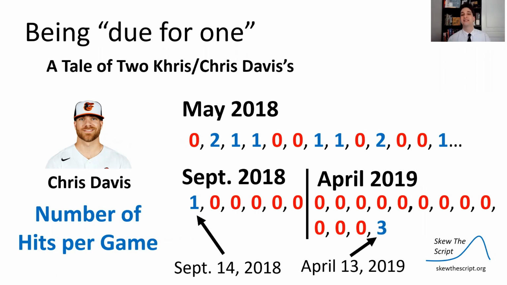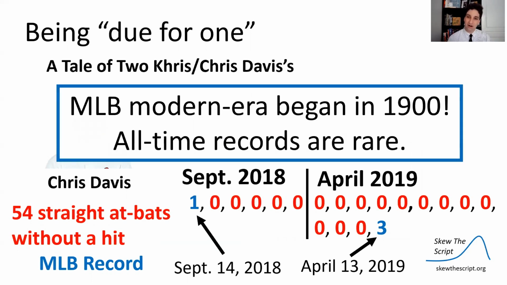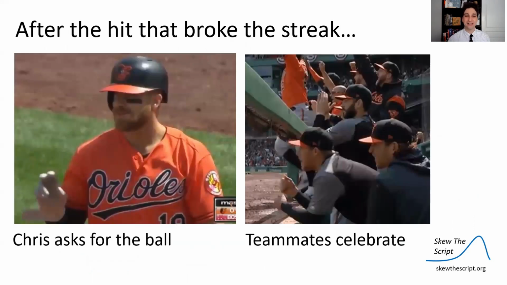Finally, he gets 3 hits in one game, April 13th. He comes in with a bang, and he ends the drought. That was 54 straight at-bats in those games without a hit. That is a major league record, and to put that into context, MLB's modern era began in 1900. So all-time records are rare, and Chris Davis set one between 2018 and 2019. It was such a big deal that he asked for the ball when he got his hit that broke the streak. He's in the record books.